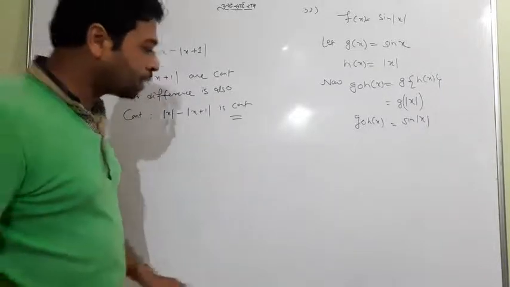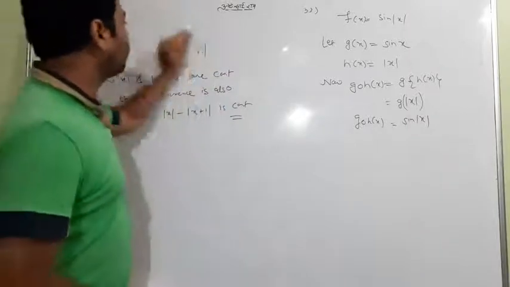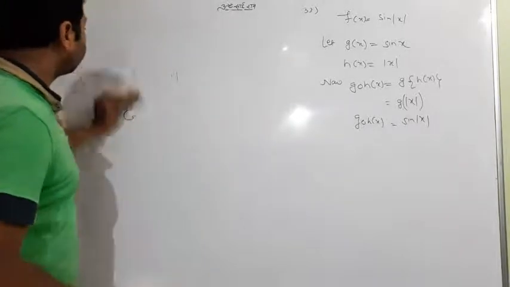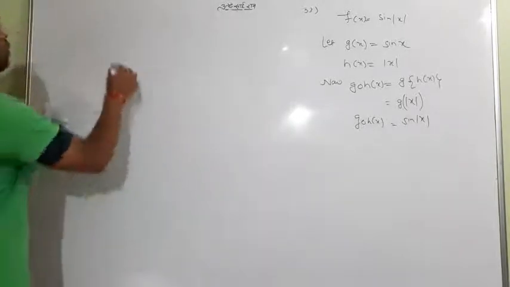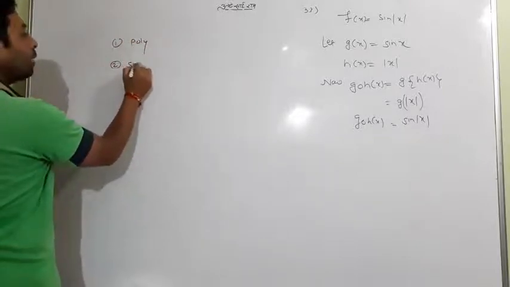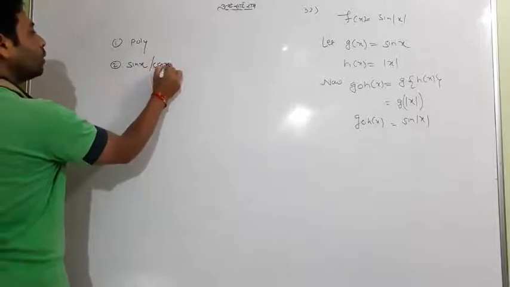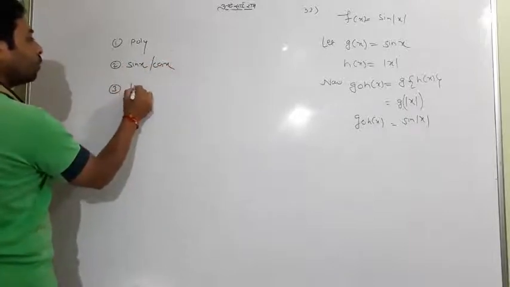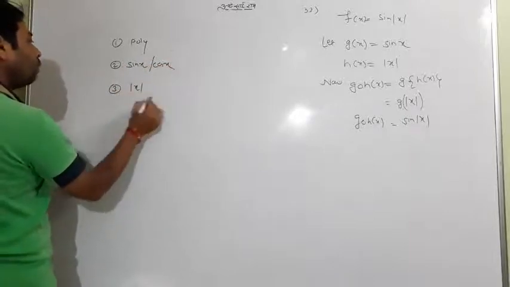Keep a few simple sentences always in your mind: polynomial function, sine function, cos function and mod function are always continuous.